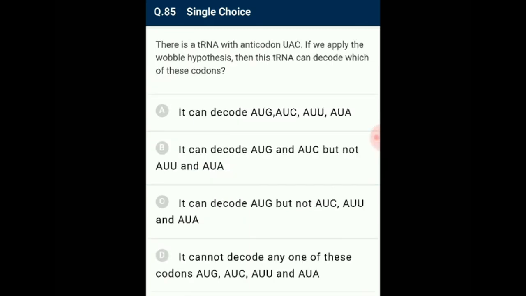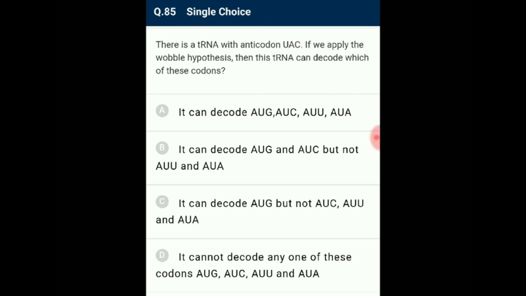Question 85. There is a tRNA with anticodon UAC. If we apply the wobble hypothesis, then this tRNA can decode which of these codons? The tRNA having anticodon UAC would definitely decode AUG. It carries amino acid methionine.